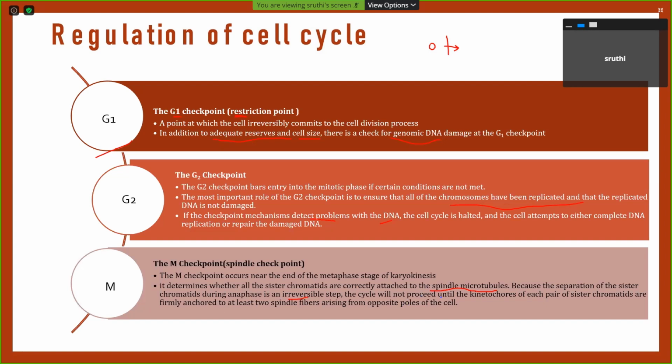The cycle will not proceed until the kinetochores of each pair of sister chromatids are firmly anchored to at least 2 spindle fibers arising from the opposite poles of the cell. So all these checkpoints are very important to check whether all the steps in the cell cycle are going correctly.